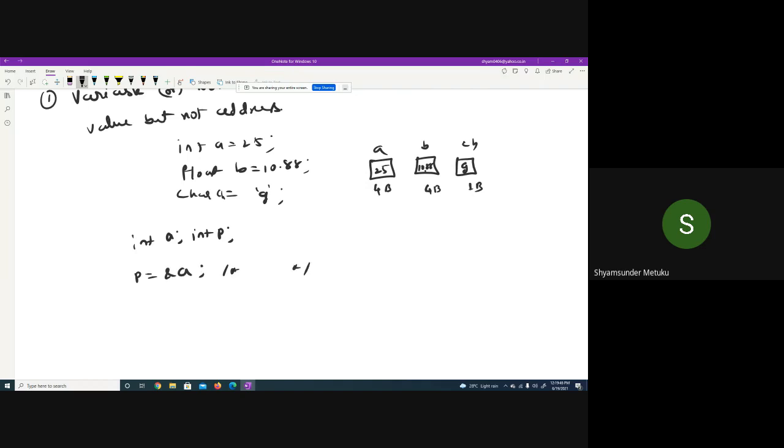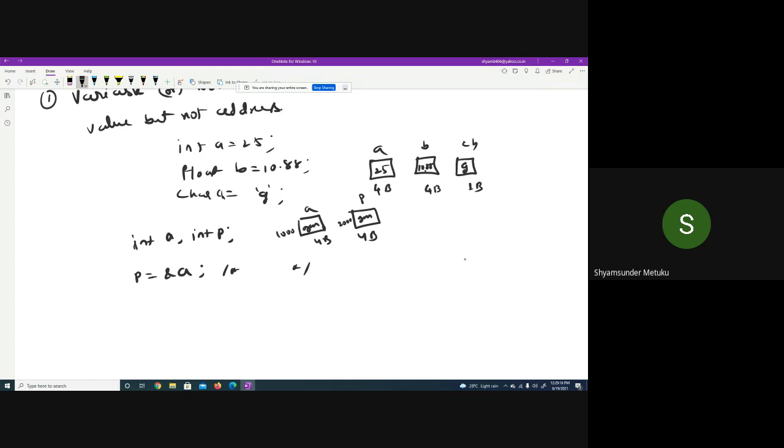Is it acceptable or not? You tell me. The moment you do the int a into a comma, it is not semicolon. So assuming that, let me remove this, otherwise you get confused. Int a comma int p, I'm going to get 2 locations of 4 bytes each, where this name is a, this name is p, and contents are garbage because I'm not assigning anything. Now maybe this is 1000, maybe this is 2000.